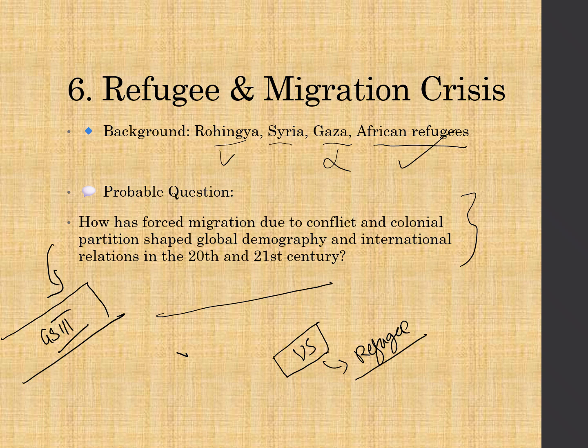The forced migration, due to, instead of the conflict and colonial partition, it can be due to the climate and environmental changes. How this is shaping the present demography, that can also be one question. How this is shaping the present international relation also, that can be a question.